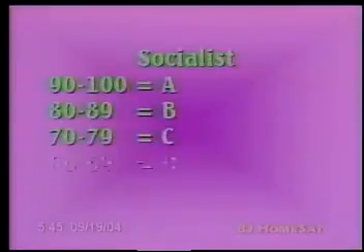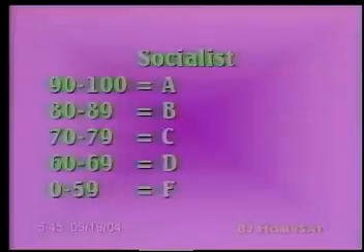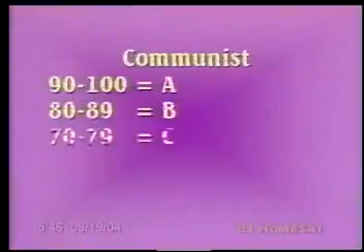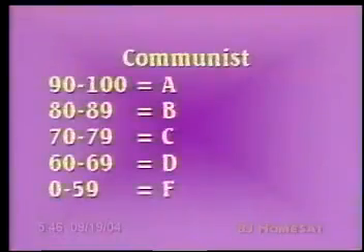Then, after you have added that, this is your grading scale. Use your new number to find your letter grade in the socialist system. Now, to figure a communist grade, your score has to be averaged with the grades of the rest of your family. So add up everyone's first percentage and divide by the number of family members that took the quiz, and you will all receive the same grade based on this scale. You might need to pause the program to figure up the average.